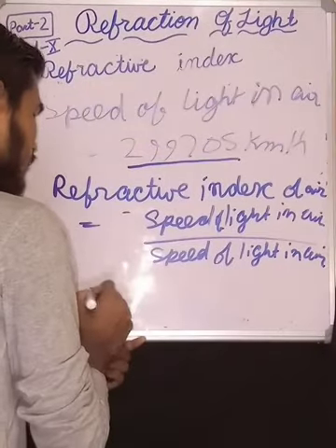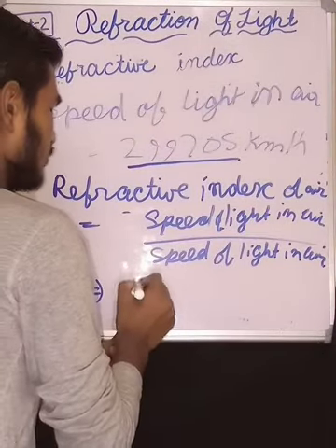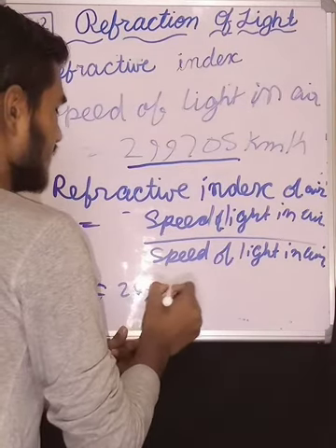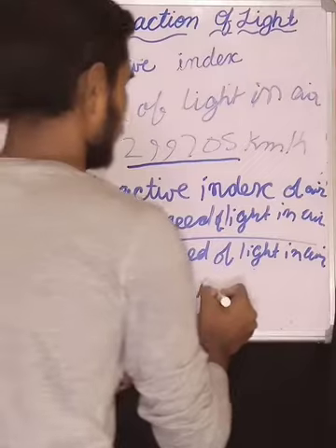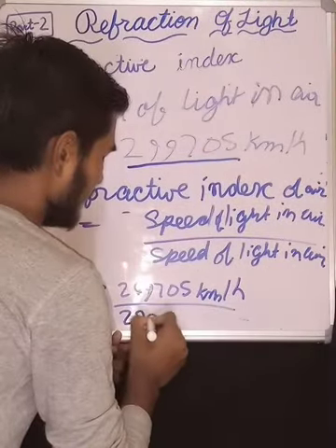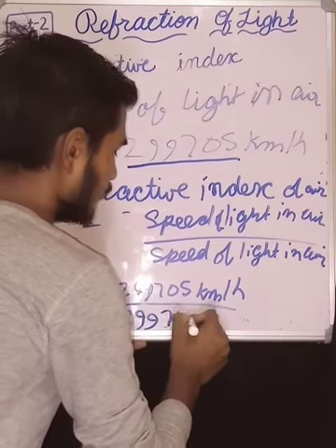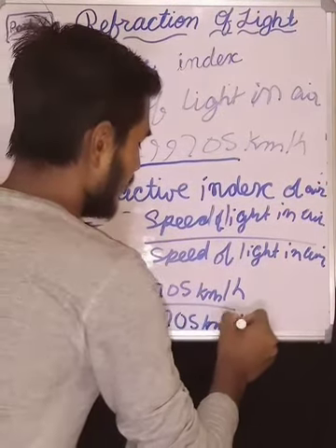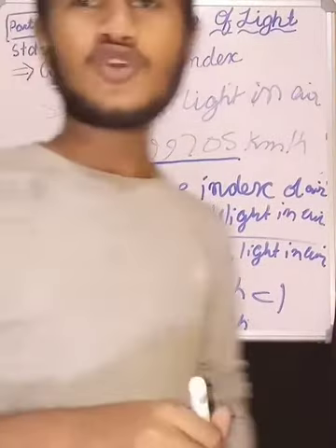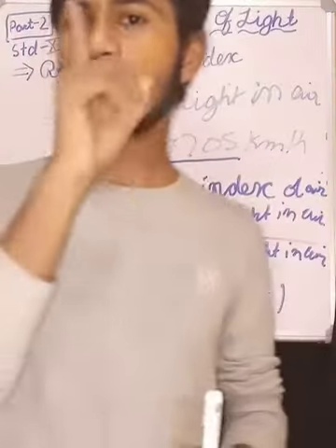Then we get 299,705 km per hour by 299,705 km per hour, and it is going to be 1. So refractive index of air is 1.